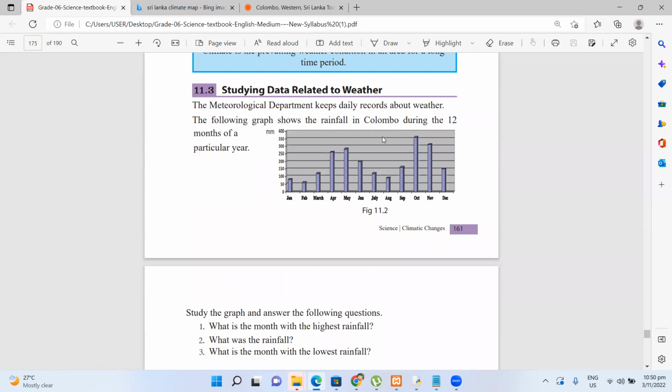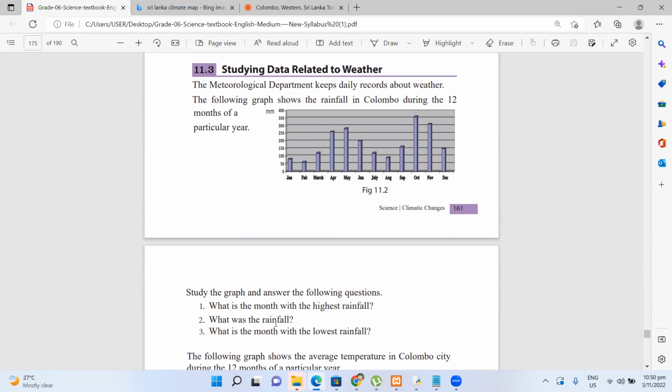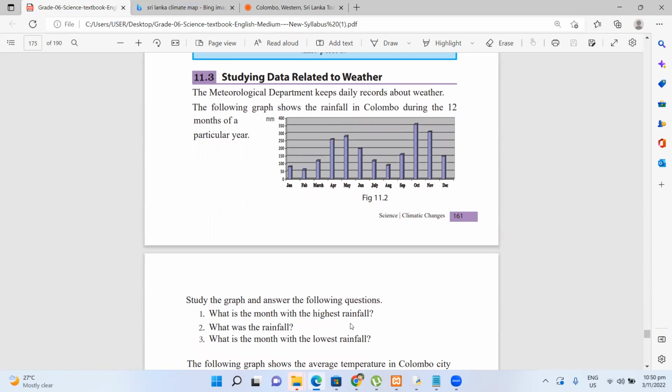Again, this data is taken for a long period of time, during the 12 months of the particular year.